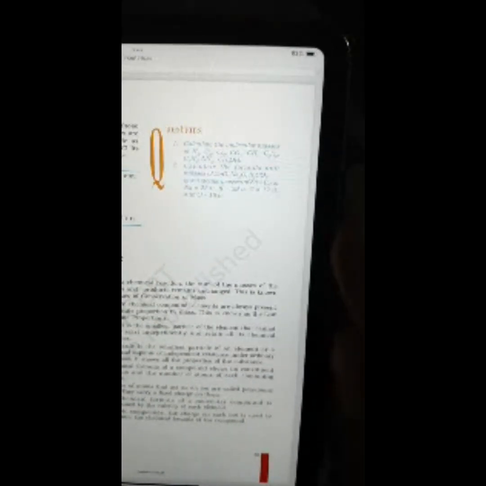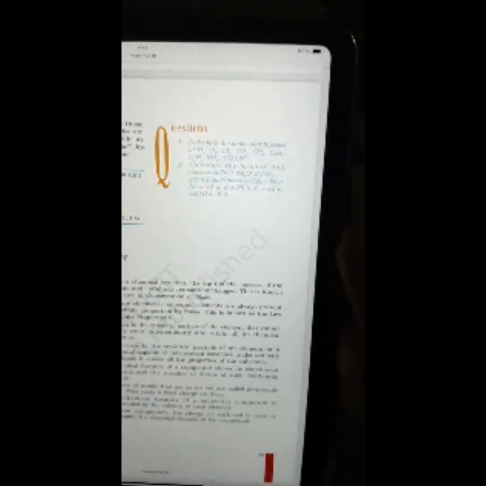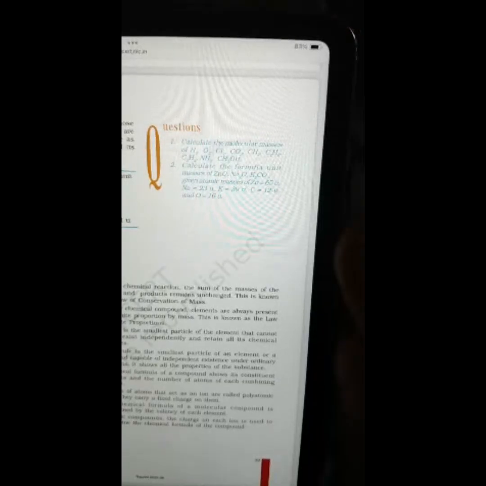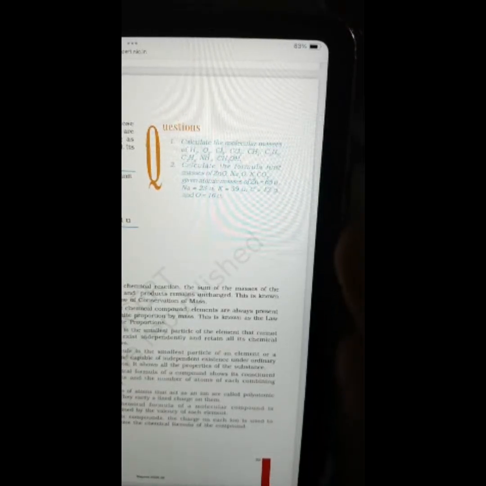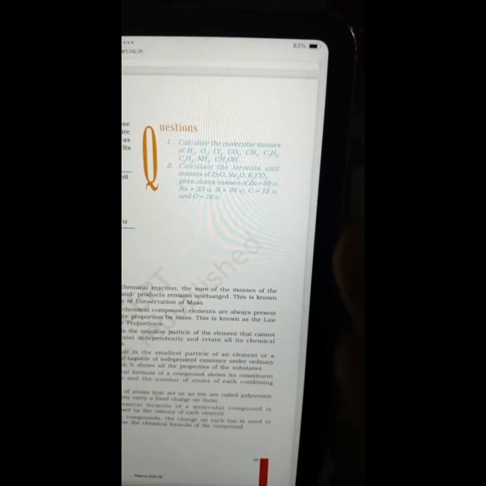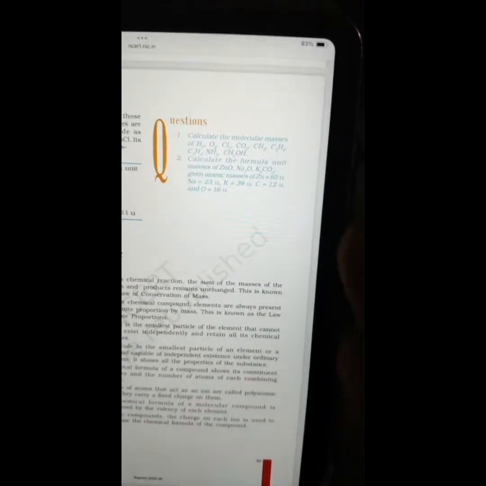Here we go with the in-text questions that are given here. 1. Calculate the molecular masses of H2, O2, Cl2, CO2, CH4, C2H6, C2H4, NH3, CH3OH. 2. Calculate the formula unit masses of ZnO, Na2O, K2CO3, given atomic masses of Zn is equal to 65 u, Na 23 u, K 39 u, C 12 u, and oxygen 16 u.